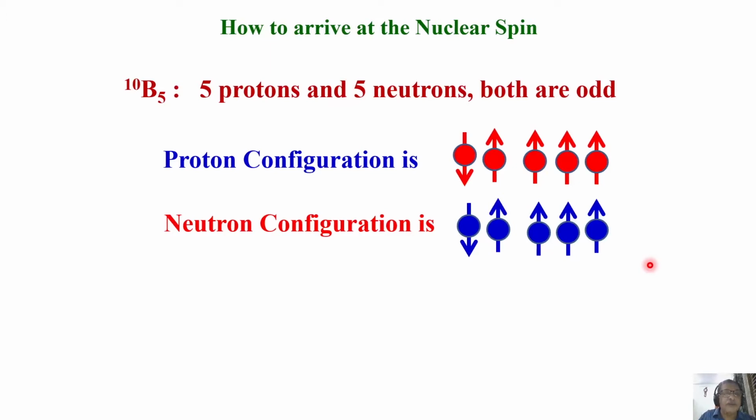So, what is the total spin of boron? 6 into half, since they are the unpaired ones that remain. You have to always count unpaired spins. Unpaired protons and unpaired neutrons you have to take into account and then work out the total nuclear spin. So, 3 unpaired protons and 3 unpaired neutrons. Together there are 6, and the spin of each of them is half. So the total spin is 3. So boron 10 has spin 3. It is an integer number. That's what you can get from the table which I gave earlier.